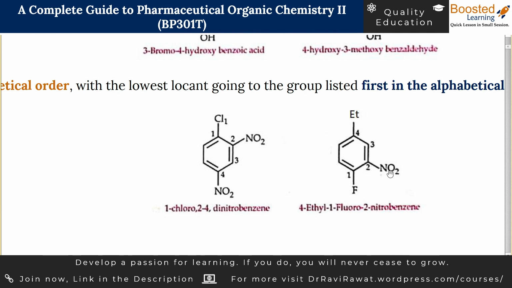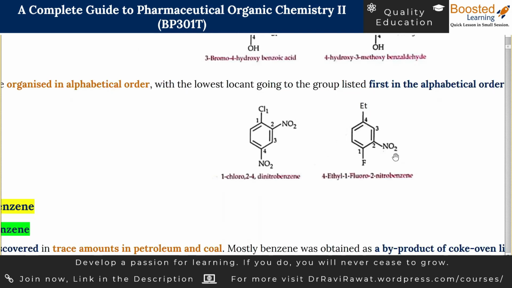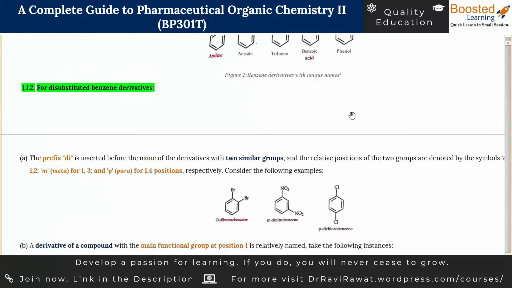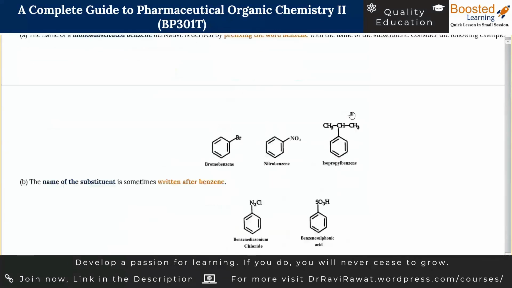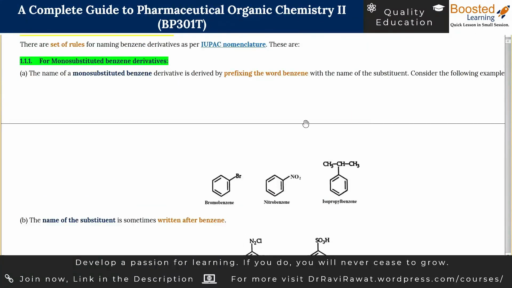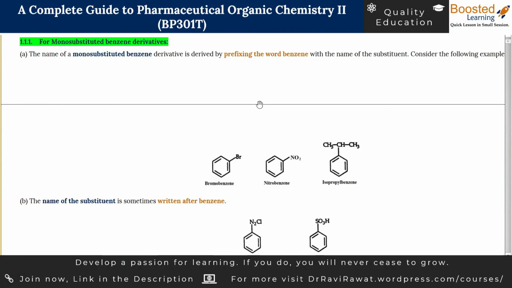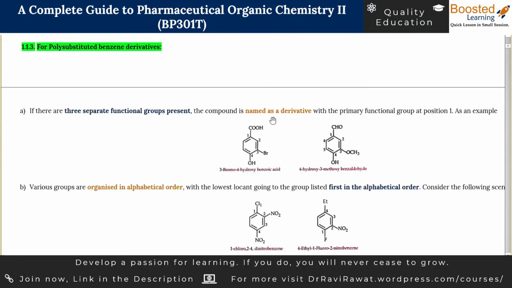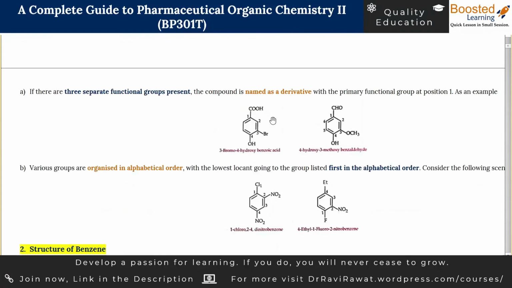Because there is no main functional group, you cannot assign any unique name to the benzene ring. So this way we have discussed a very big topic, isn't it? We have discussed from very simple things to very complex things. I hope all the things were clear to you. This way we have completed the nomenclature of benzene derivatives.